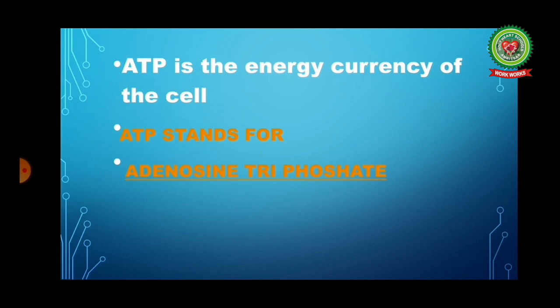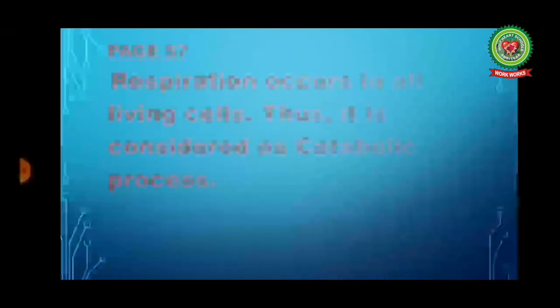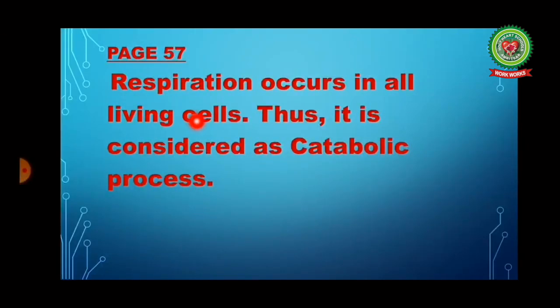ATP stands for adenosine triphosphate, and ATP is the energy currency of the cells. Now, why is ATP the energy currency of the cells? It is because ATP is the energy molecule that all cells need in order to do anything within the human body. Next, respiration occurs in all living cells, thus it is considered a catabolic process.